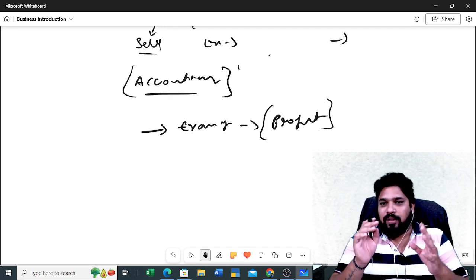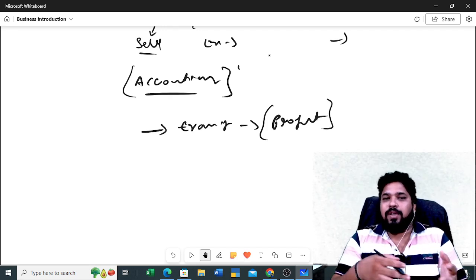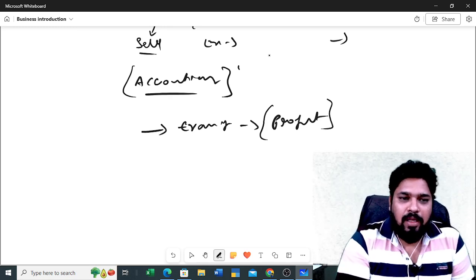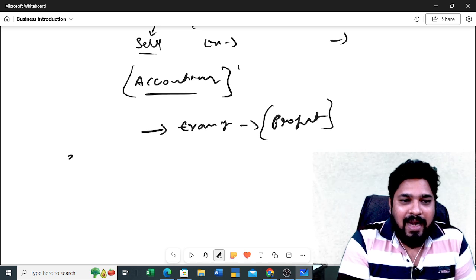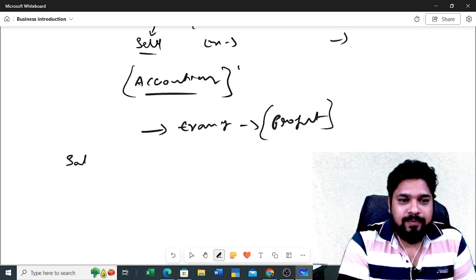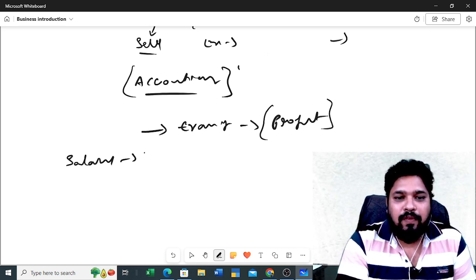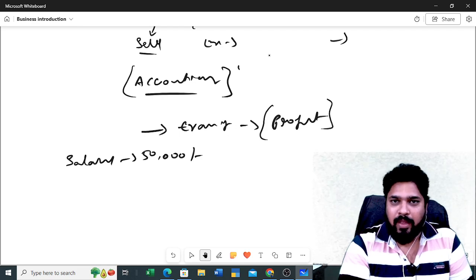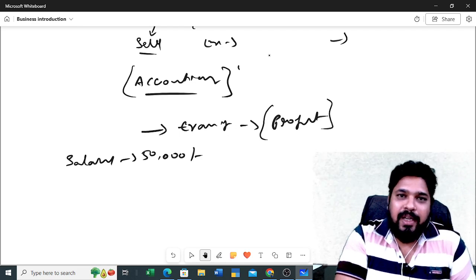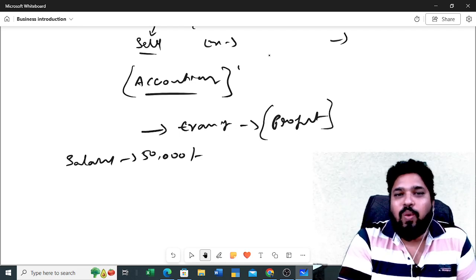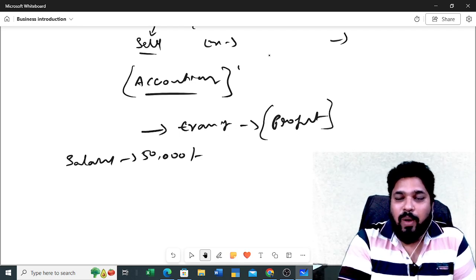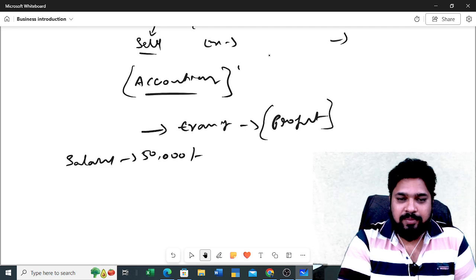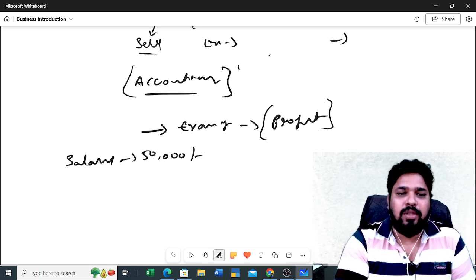Clear or not? In normal language, for example, suppose you are getting a salary of 50,000 rupees per month. Suppose your parents or someone asks you, what is your savings? How do you tell them?